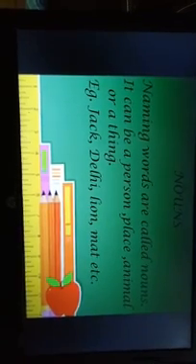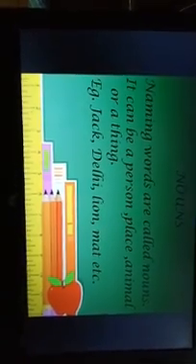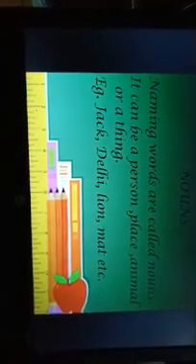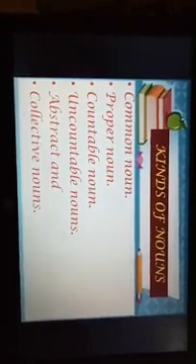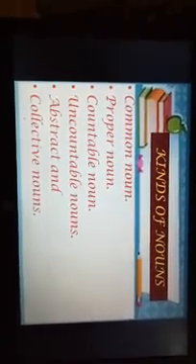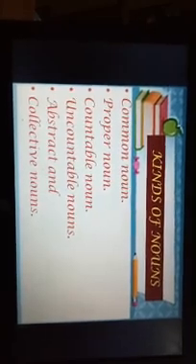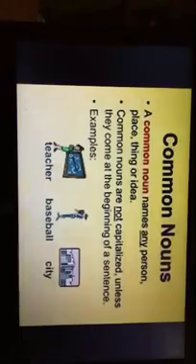Class 4th English Grammar Chapter 1, Nouns. Naming words are called nouns. It can be a person, place, animal or thing. Example: Jack, Delhi, lion, mat, etc. Now, kinds of nouns: common noun, proper noun, countable noun, uncountable noun, abstract and collective nouns.